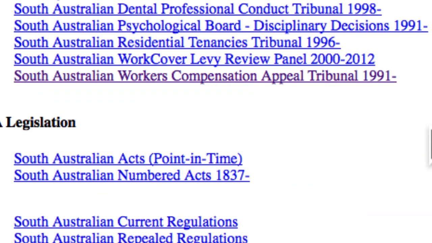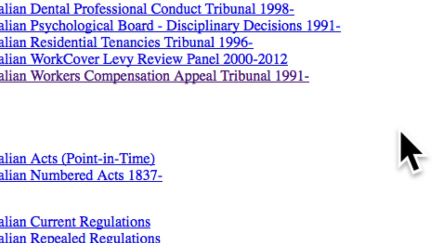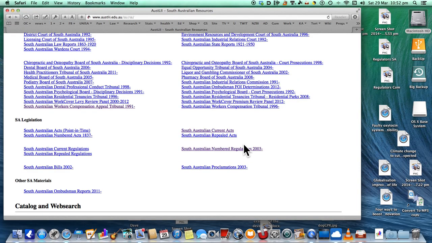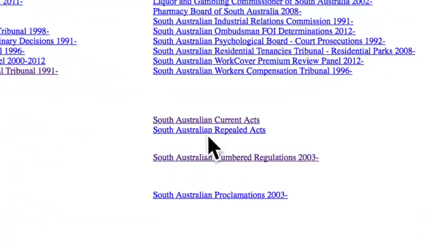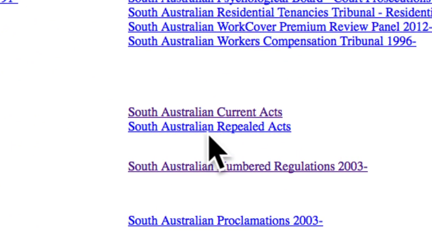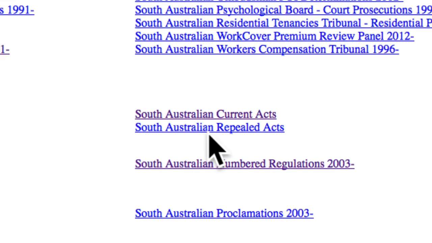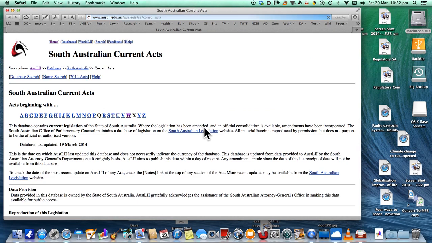So I'm going to go across here to legislation. So we'll look for the South Australian current acts, not the repealed ones. See, the current acts are the ones that are there at the moment, and they're kept up to date by Austlii. The repealed acts you'd be looking at if you wanted to find an act which has been repealed, taken away.